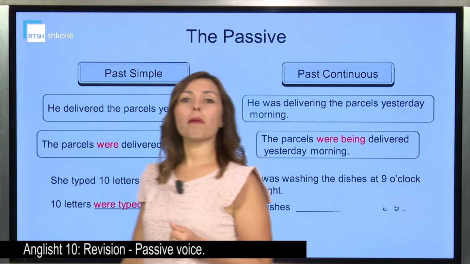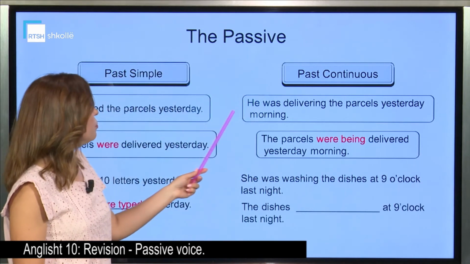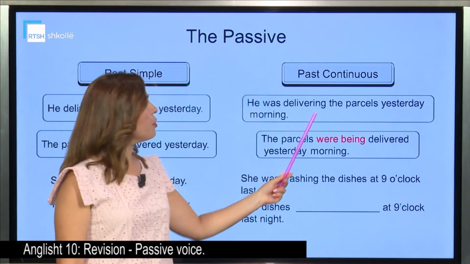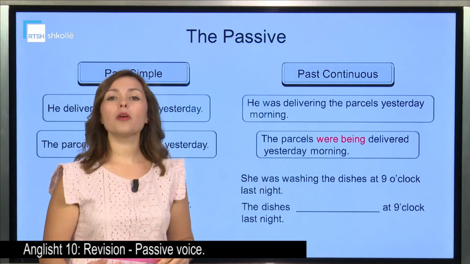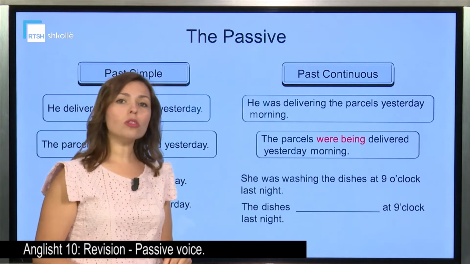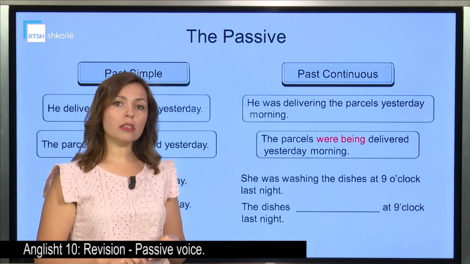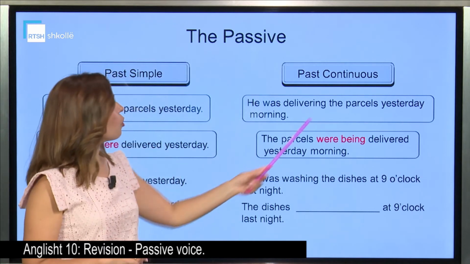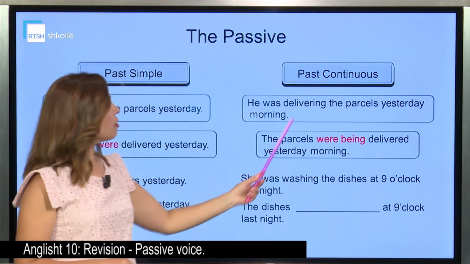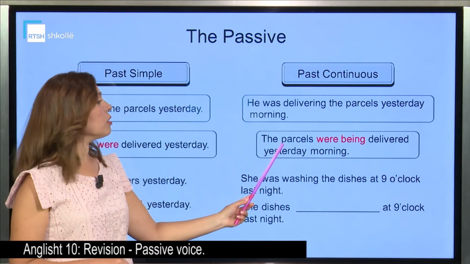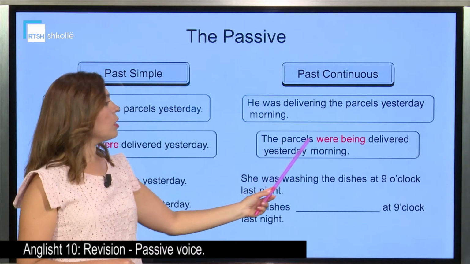Let's move on with the past continuous. He was delivering the parcels yesterday morning. Was delivering. Past continuous. So, we take the object that becomes the subject, the parcels.